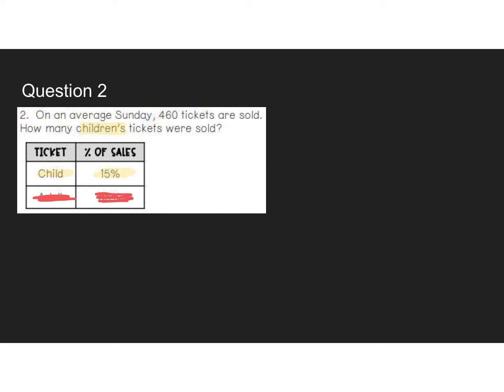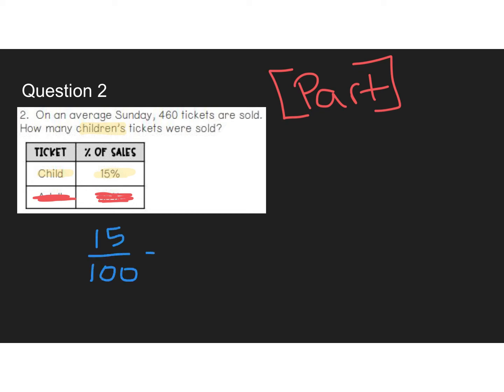And again, I think we're looking for part. That's probably the first thing I would do. And then setting it up, we know 15%, so 15 out of 100. And then I may take an extra step on this one. My total, remember, we thought was this number up here, 460.